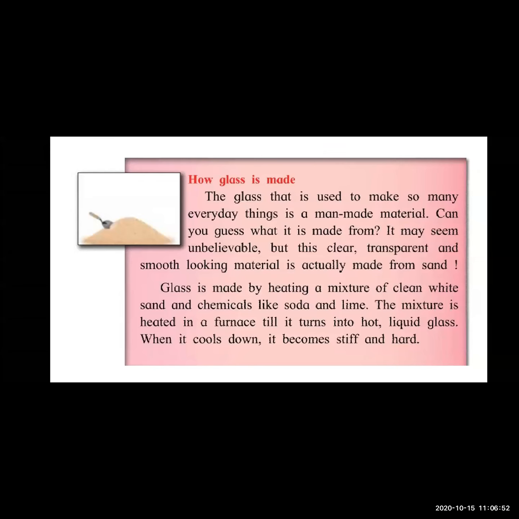They mix both in a high temperature and heat it in a furnace. Now what is a furnace? It is a very hot area in which this mixture is heated. The mixture is heated in the furnace till it turns into hot liquid glass.